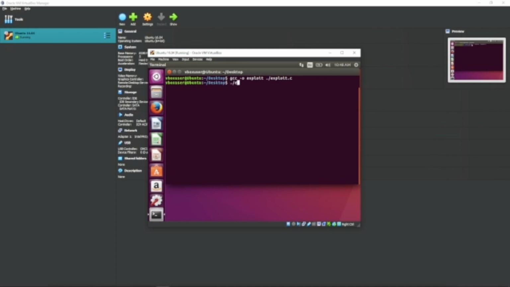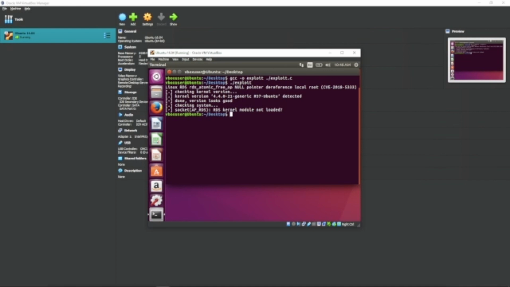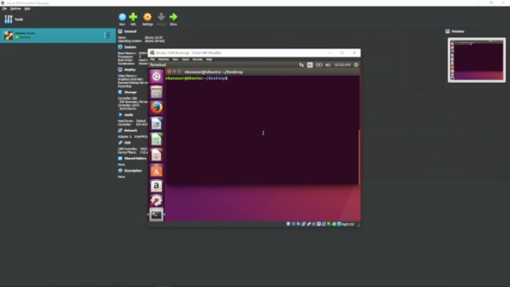It's made, and we run it. Of course, we haven't loaded the RDS kernel module because this is not a server that uses RDS. This is a normal desktop. So I will be right back once I have loaded that in. So I have just now loaded the RDS module, and so this should work.